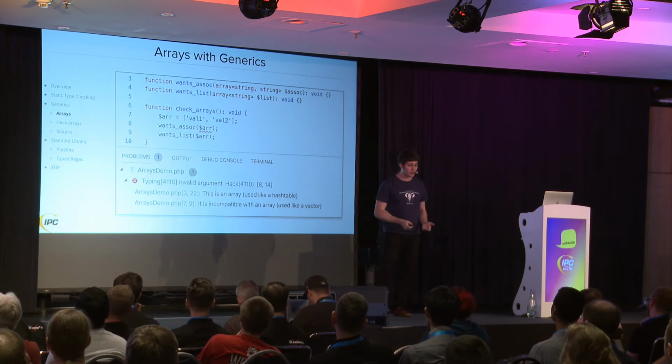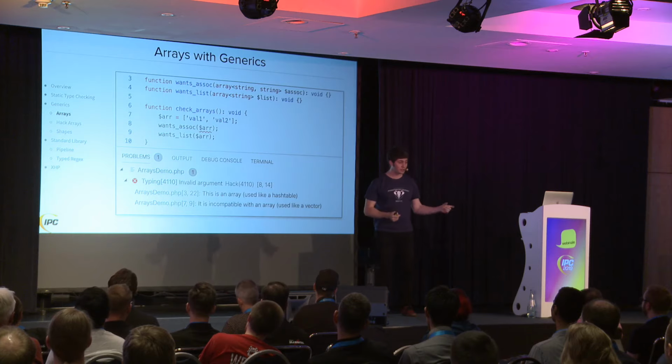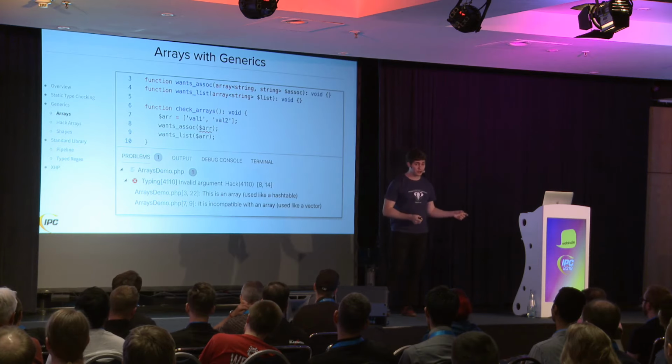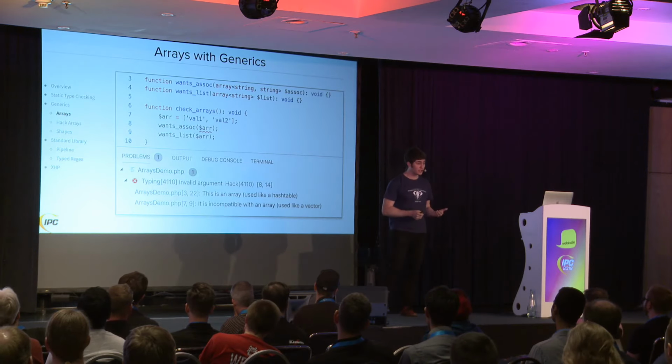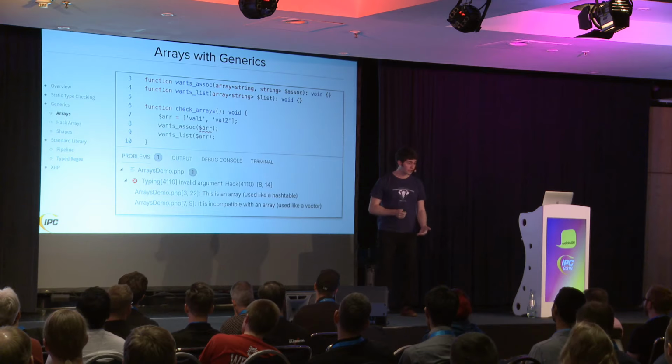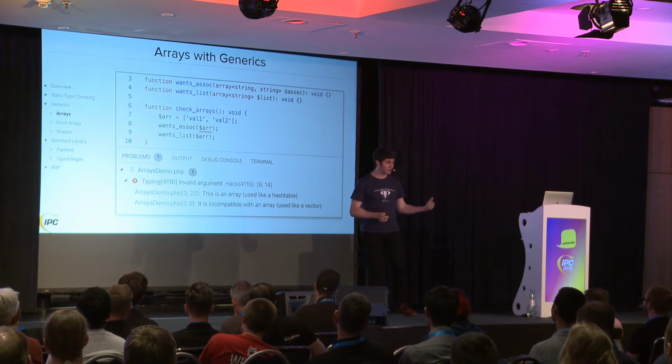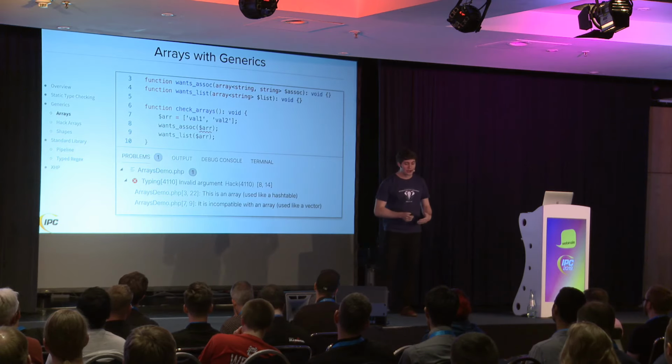There's another problem we have with PHP arrays from the perspective of a type system, which is that when you try to get a key out of a PHP array, you could always get back null. Because when you try to access a key that's not there, PHP will log a notice, and then it will just give you null. So from the perspective of a type system, you should treat any value you get out of an array as potentially null. But that's very inconvenient, because you know most of the time that the data is there that you're looking for. And so if it made you do that, you would kind of not want to use it at all.